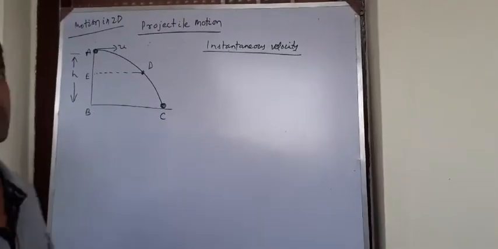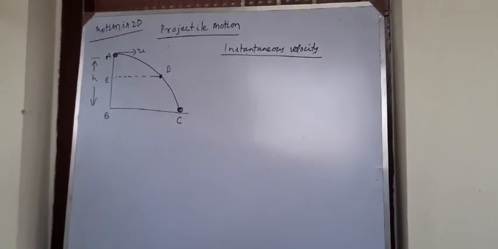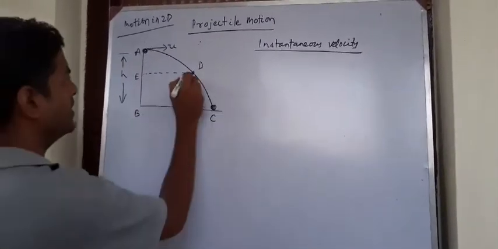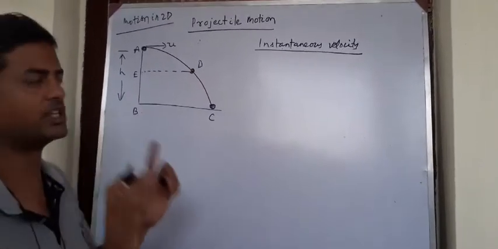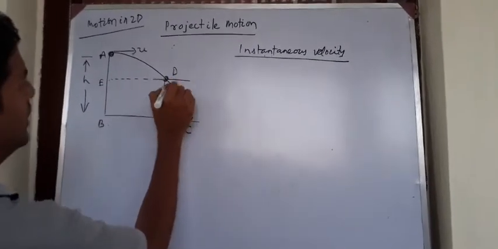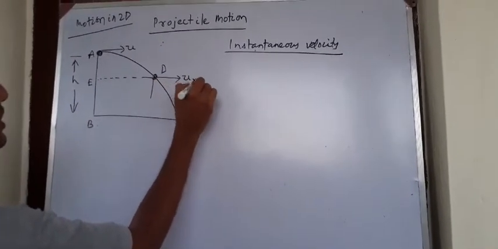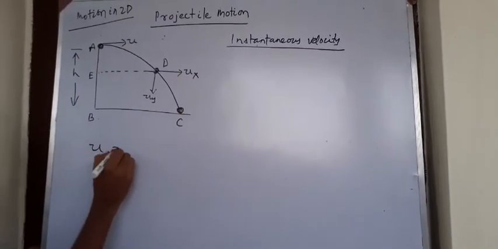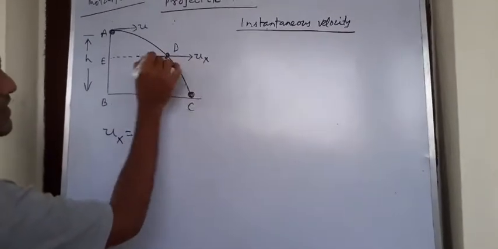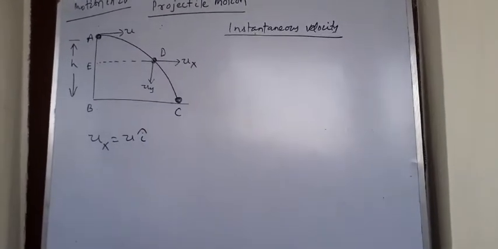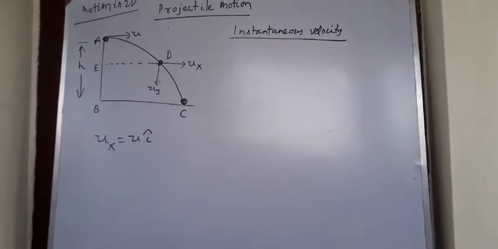So now I am going to calculate or estimate instantaneous velocity. It means velocity at any instant. So let us consider a point D at which I want to find out instantaneous velocity of the ball. So at D, it will experience two velocities. One is ux and another is uy. So ux is nothing but u, and since it is along positive x-axis, that's why I am taking u i cap. It is along positive x-axis, u i cap.